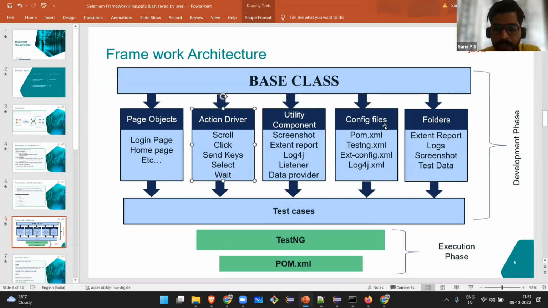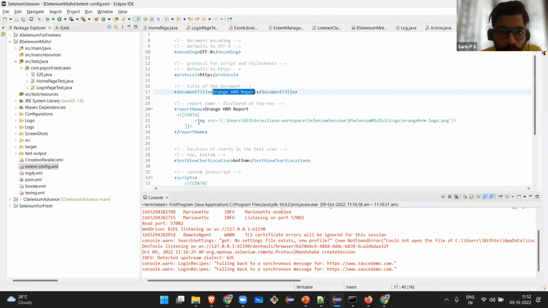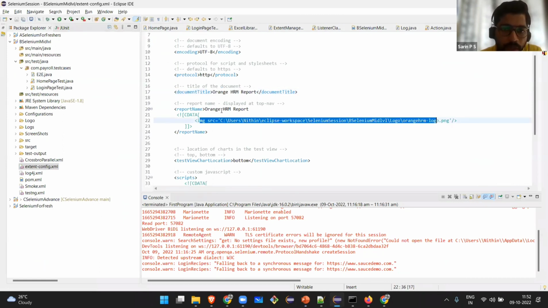Now, config files: pom.xml, you know, TestNG is another dependency. Extent config and log config are the config files for Extent Report and log4j. These are files not written by me. They are already available on Google. You can just copy the files and keep them there for using Extent Report. Basically, I can show you extent config.xml. What is it? The name of the report, Orange HRM, and the logo that I have to show in the report. You can also download this and configure it accordingly.